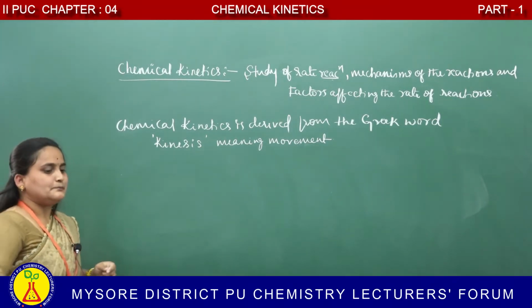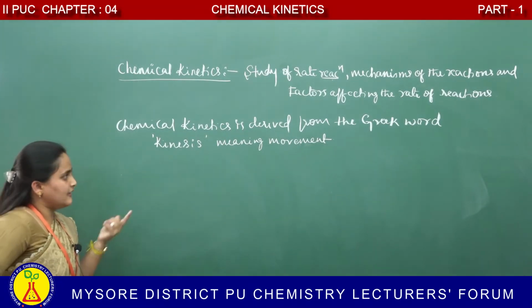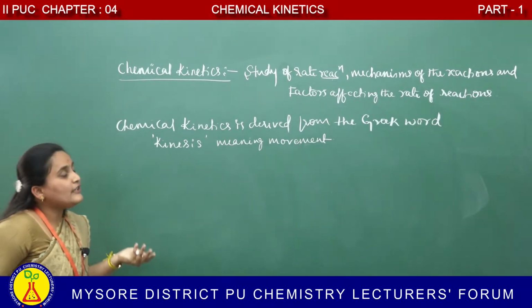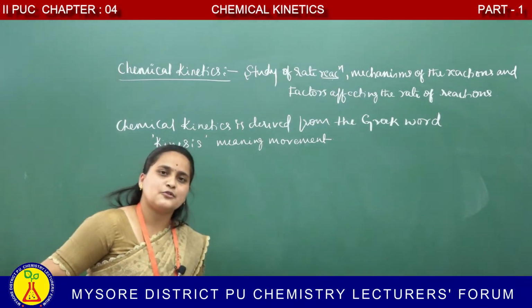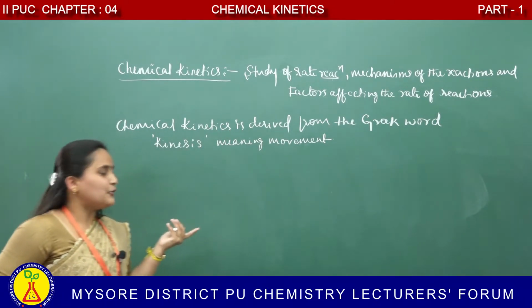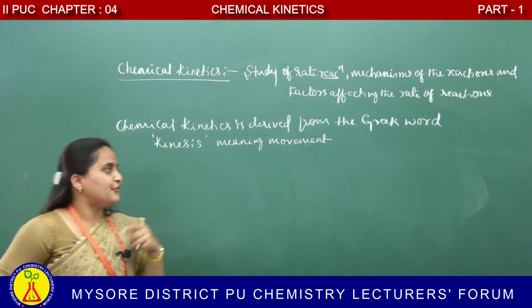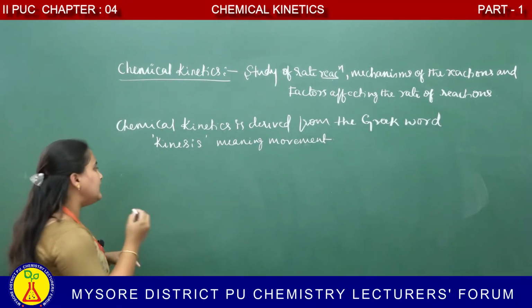Thermodynamics data tells only about the feasibility of a reaction, whereas chemical kinetics tells about the rate of reaction. Thermodynamics says feasibility; chemical kinetics says rates of reaction.